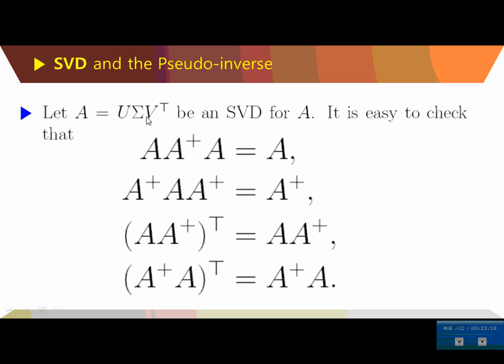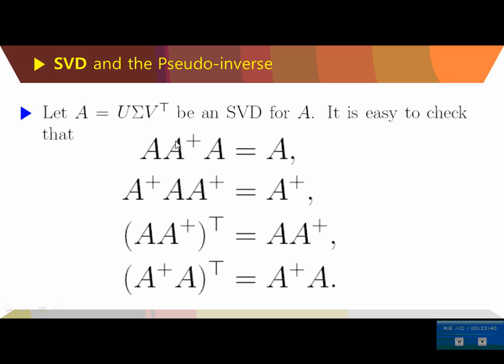This is a property of pseudo inverse. If A is equal to U sigma V transpose, a singular value decomposition of A, then A A dagger A is A, and A dagger A A dagger is A dagger, and the transpose of A A dagger is itself, and the transpose of A dagger A is itself.